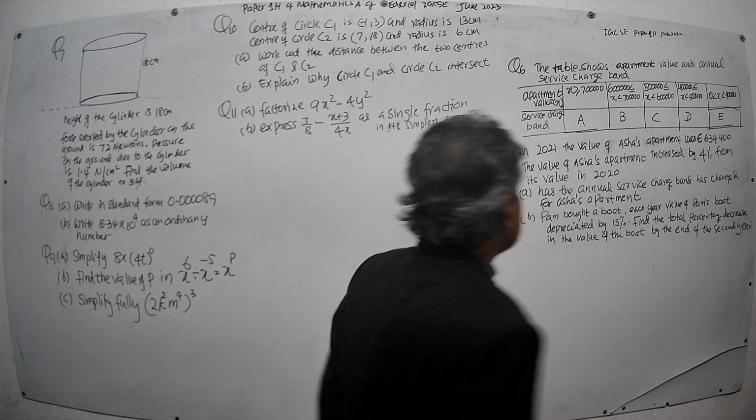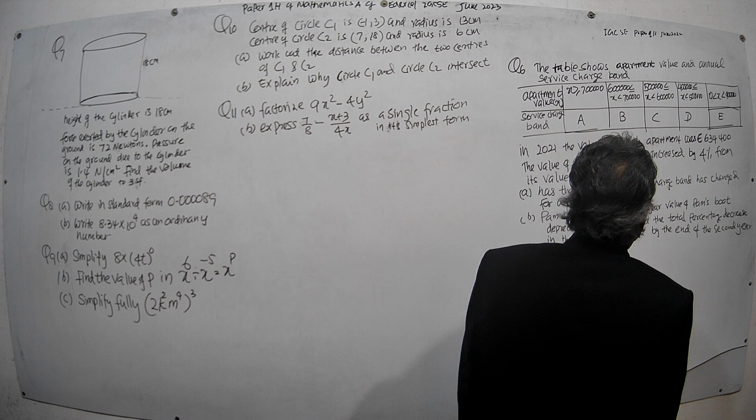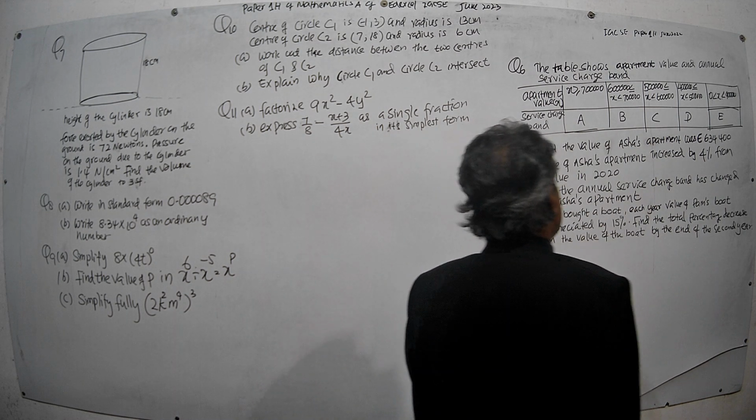Question number 6. The table shows apartment value and annual service band.